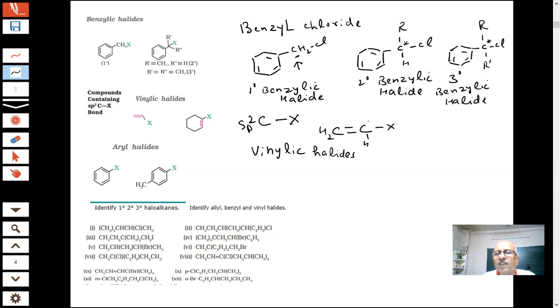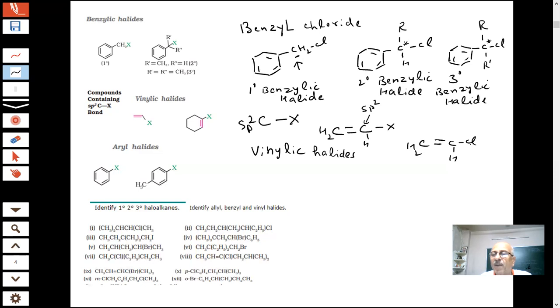This carbon is sp2 here, students, and is attached to the halogen. Vinyl chloride. This is my vinyl chloride, as you can see. So directly to the double bond carbon, halogen is attached.